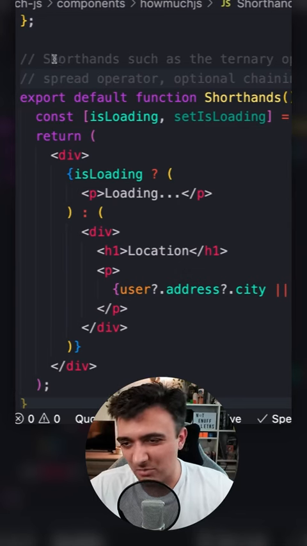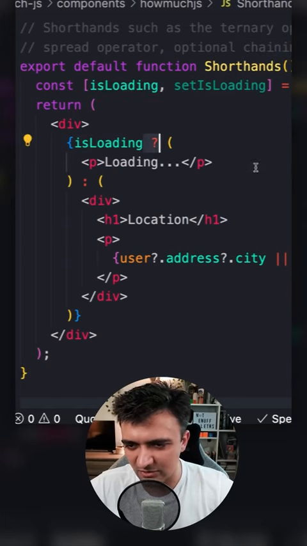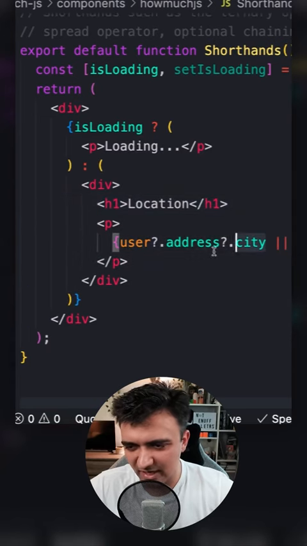Finally, for number 8, I have what I'm calling here shorthands. By that, I mean stuff like ternary operator, spread operator, optional chaining. So I'm using a ternary operator here to say if something's loading, show a loading state, else show the actual stuff. I'm using optional chaining to make sure that this doesn't explode if city doesn't exist on address.